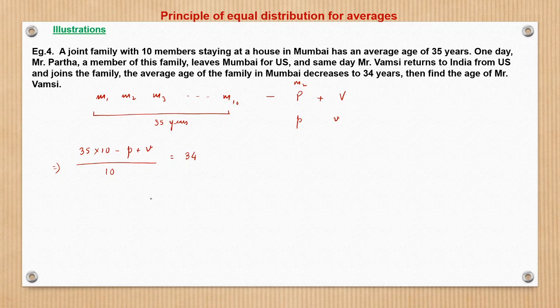So the age of Mr. Vamsi cannot be determined. That is, two variables and only one equation.